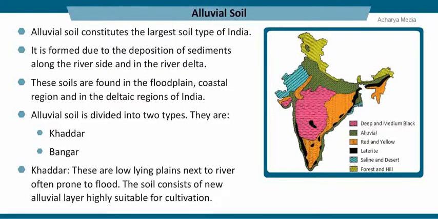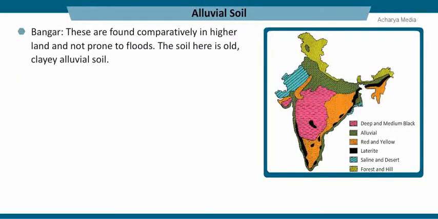Kadar. These are low-lying plains next to the river, often prone to flood. The soil consists of new alluvial layer highly suitable for cultivation. Bangar. These are found comparatively in higher land and not prone to floods. The soil here is old, clayey alluvial soil. The alluvial soil is highly suitable for cultivation. Crops like wheat, rice, sugarcane, and cotton can grow well in this type of soil.